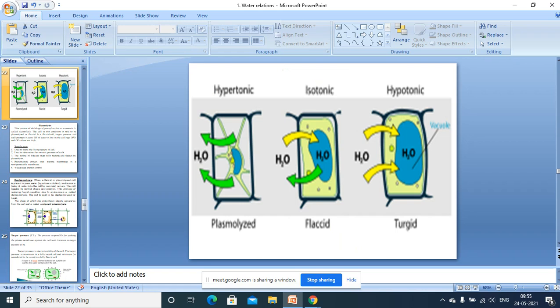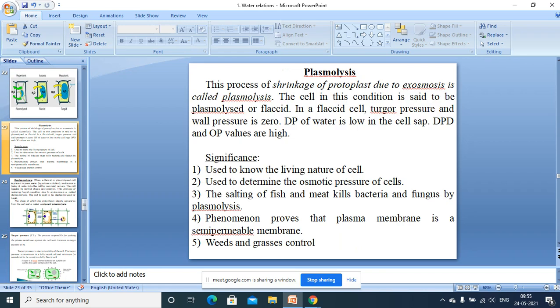So in this turgid cell, because of turgidity, pressure is exerted on the wall. That is called Turgor pressure. But Turgor pressure value is more in a turgid cell. Turgor pressure value is zero in a flaccid cell, in a plasmolyzed cell. And as the Turgor pressure value is zero, naturally wall pressure is also zero. So we can say in a flaccid cell, in a plasmolyzed cell, Turgor pressure and the wall pressure is zero.